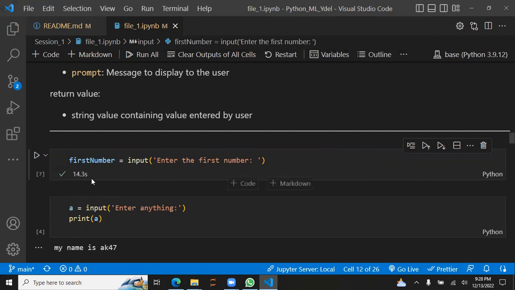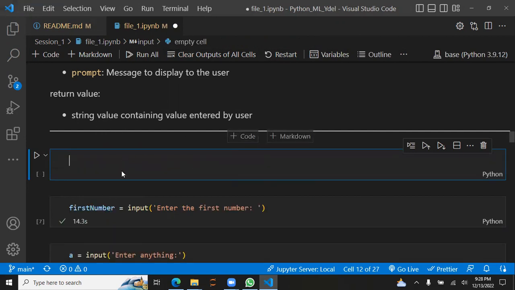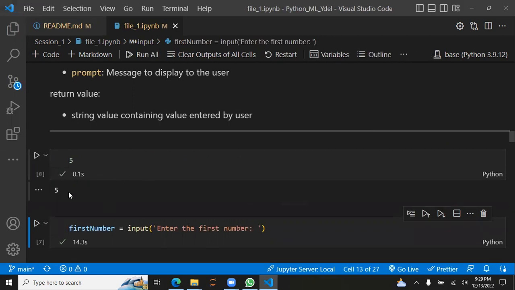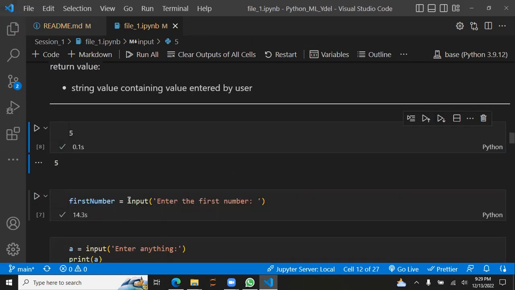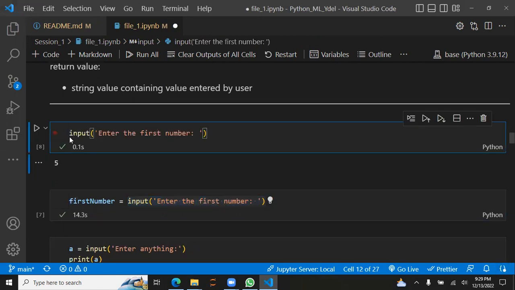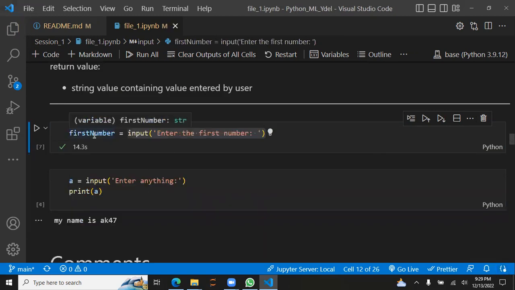Because this VS Code and this Jupyter file have a functionality that if you don't enter a print statement and the last line is a string or variable, a number, a float, or anything, a list, it would just automatically display it. Let's suppose 5, and see, it displays this 5. So what was happening is that I was running this command and this function was returning something back, and Jupyter sees that there is something and automatically displays it down there. And right here I'm storing whatever this function returns, which is whatever is entered by the user.